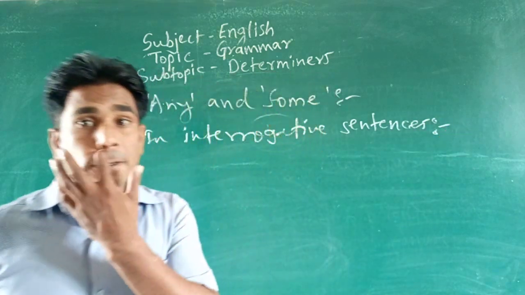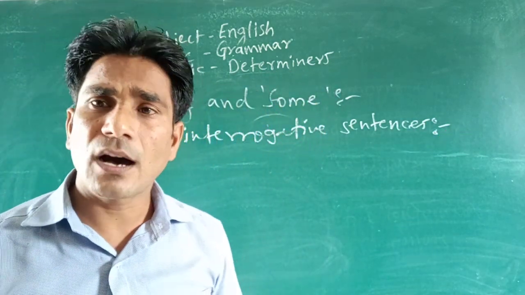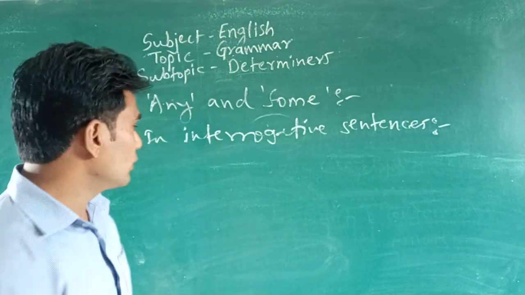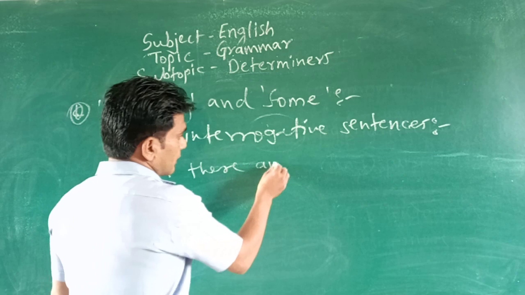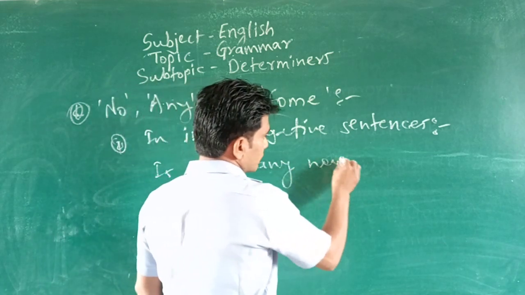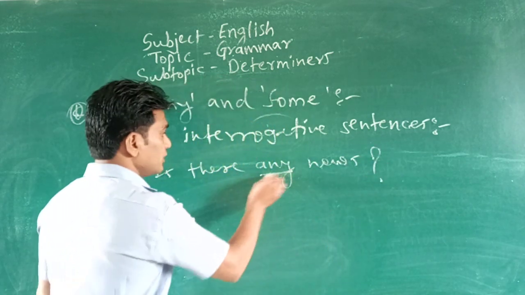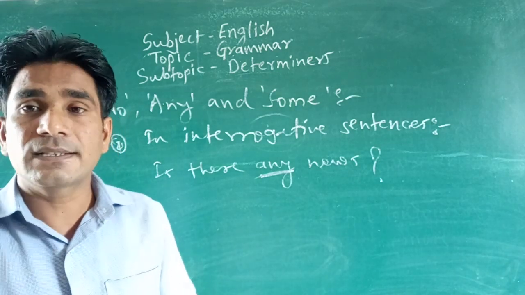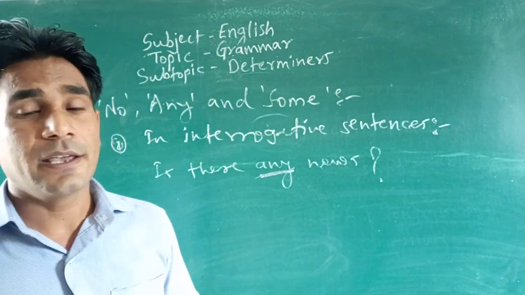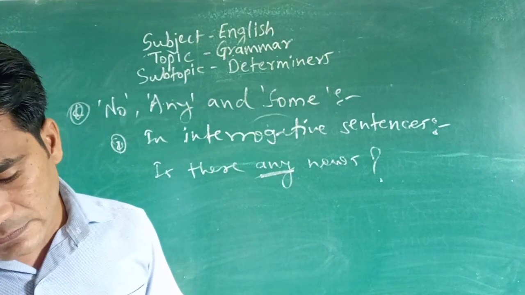Okay, in interrogative sentences, look at the use, how it would be. So it is like, is there any news? Is there any news? Look at that. Is there any news? In that sense, you can use any in interrogative sentences.